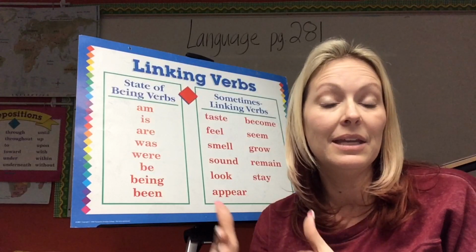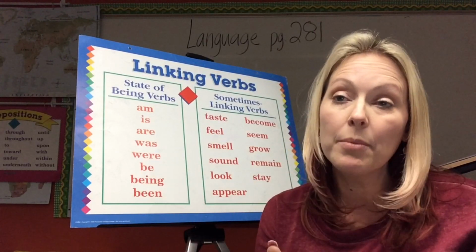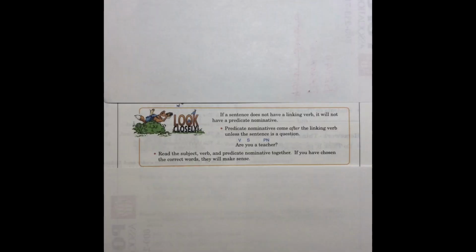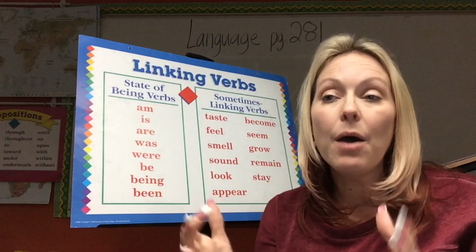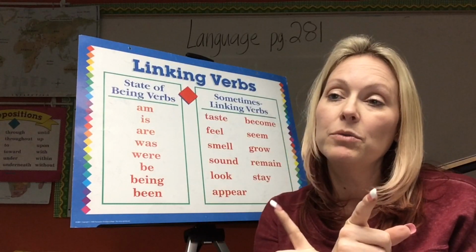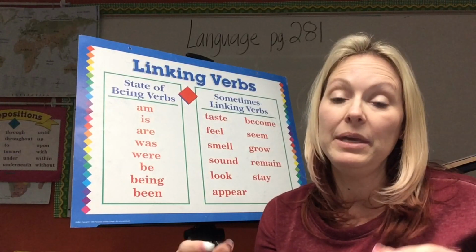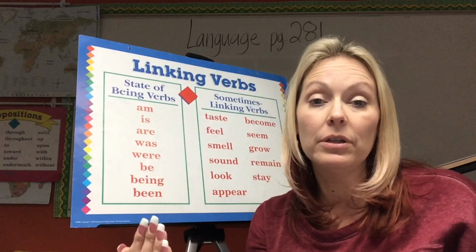So we had Robert is my cousin. We know that cousin is renaming Robert. But in this part we have, are you a teacher? So we have our question. Now, are is our linking verb, but that's actually before our subject you. But we still have the predicate nominative renaming you, right? So that works, but only in a question. If you have a question mark, you could see that the verb and the subject might be reversed. But if you have a normal sentence, then the predicate nominative would be after the linking verb.